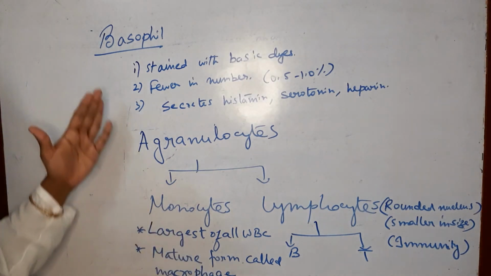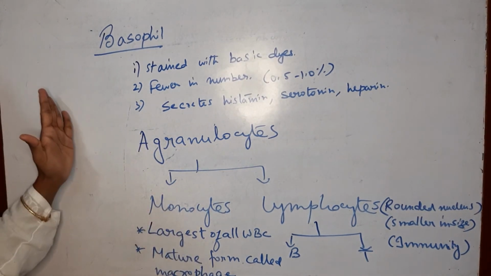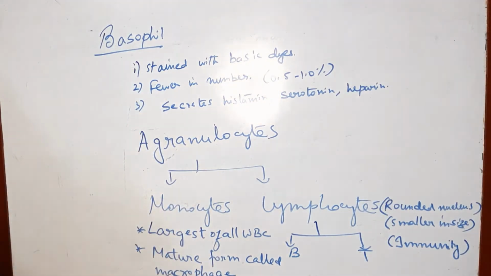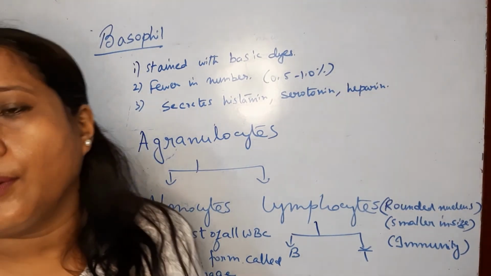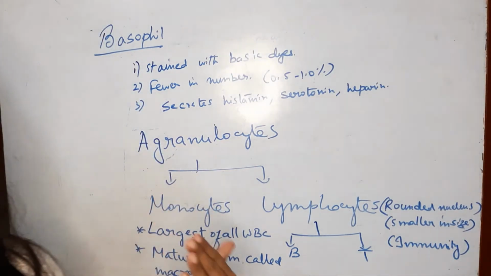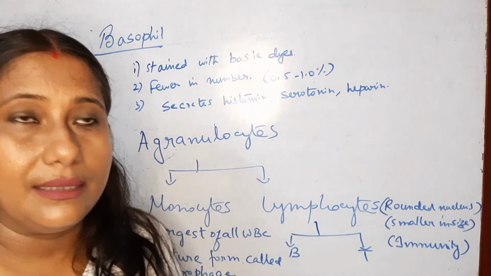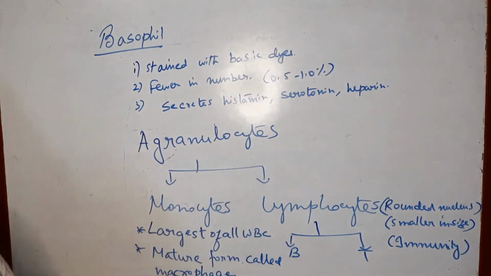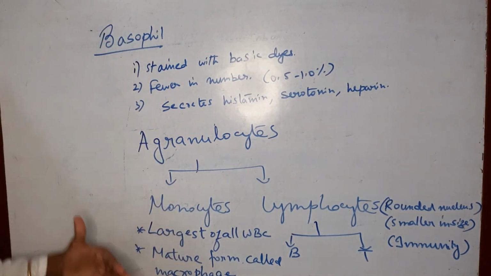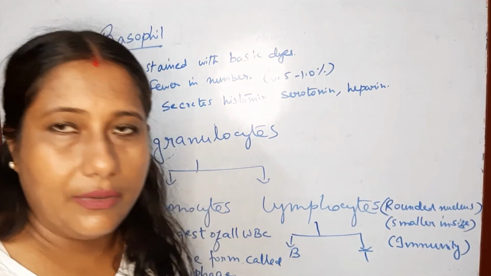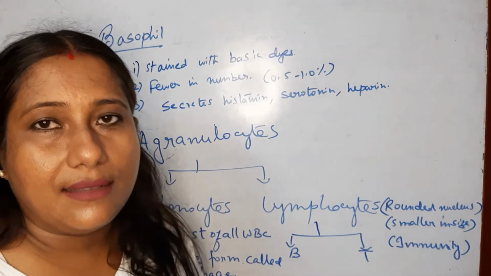So the next part that we are going to study is the last type of blood corpuscles, that is the platelet, which helps in blood coagulation. So let's understand about the blood platelets. But here I must say that the blood coagulation method I will teach you in the next video. So today we finish up to the blood corpuscles. Okay, so next is the platelet.